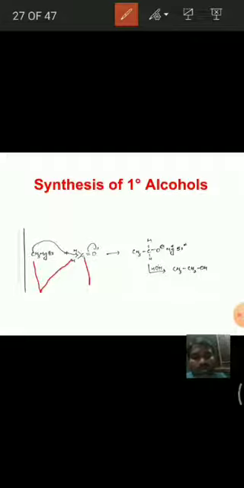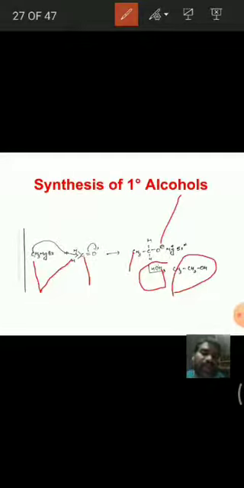Then we get the alkoxide ion, and upon treating with water, this CH3 comes here and we get ethyl alcohol. It is very simple. When you practice it, it becomes easy for you.